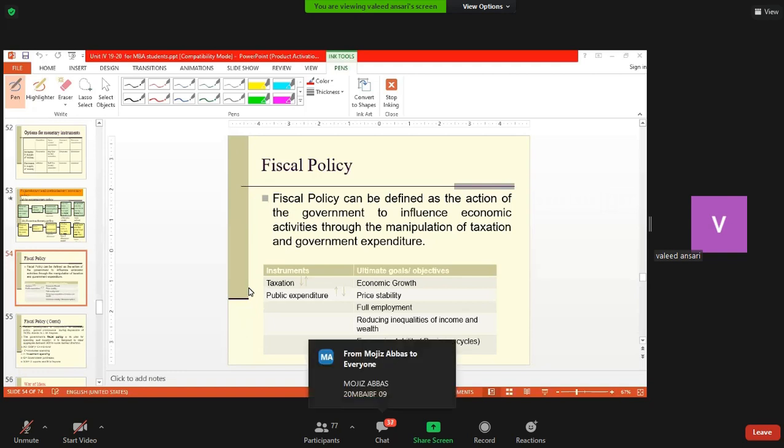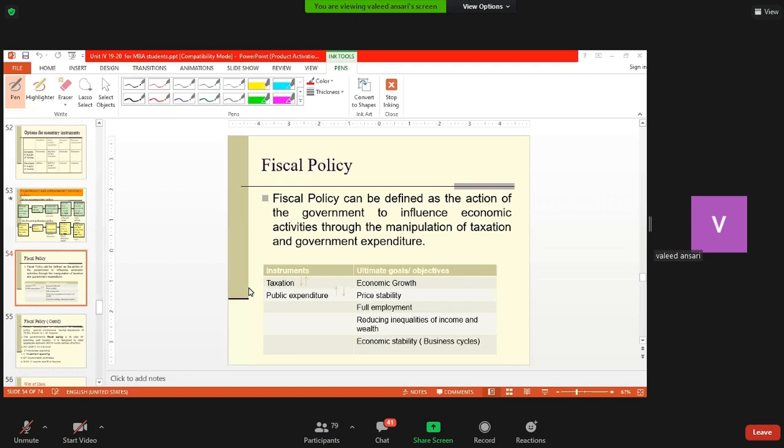You may recall that in the last lecture, I discussed the monetary policy, which tries to regulate the supply of money in the economy using certain tools like open market operation, discount rate variation, and reserve requirement variations. The monetary policy is conducted by the central bank of the country.